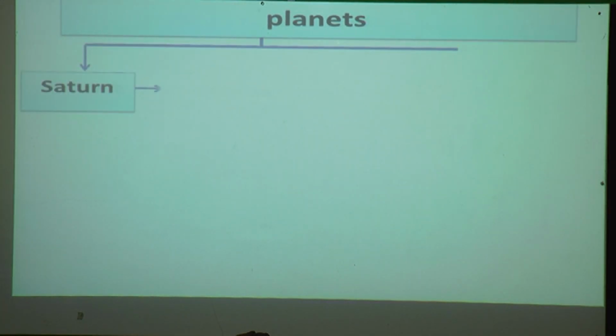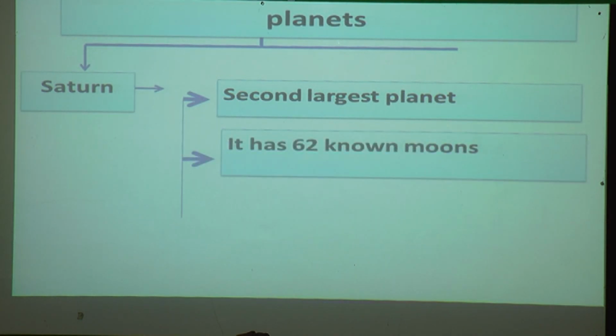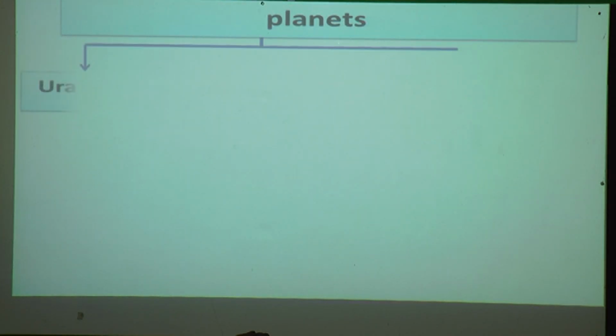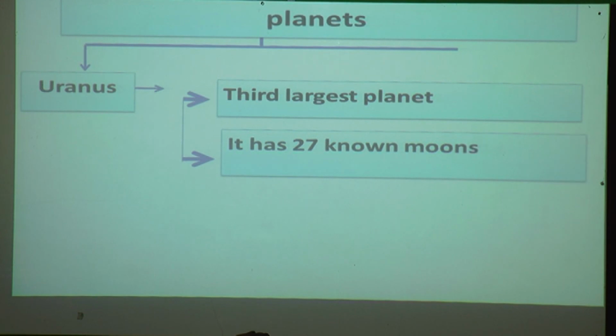Now we'll see about Saturn. It is the second largest planet in the solar system. It has 62 known moons. It has many rings around the planet. Now we'll see about Uranus. It is the third largest planet in the solar system. It has 27 known moons.